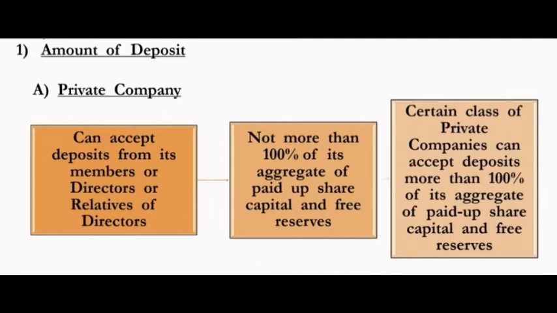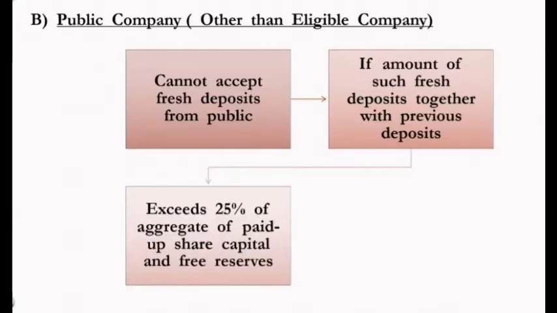However, certain private companies specified in the Companies Act can collect deposit of more than 100% of their aggregate paid up share capital as well as free reserve. That means those private companies, as mentioned in the Act, have the authority to collect deposit more than 100% of paid up capital as well as free reserve. Is it clear?